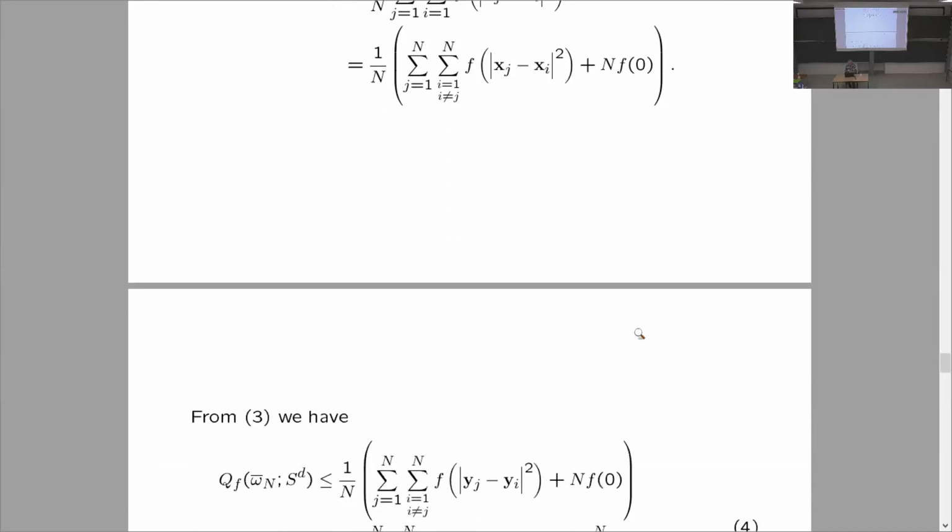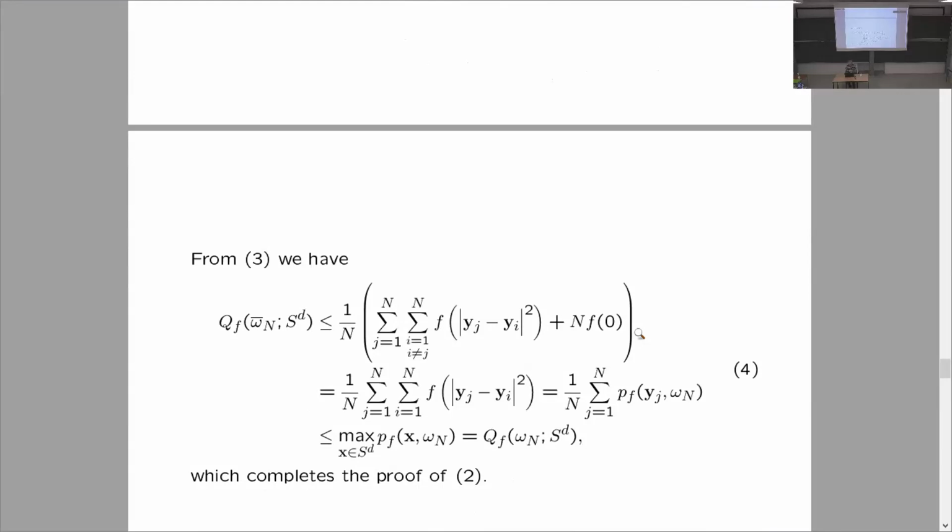And now I apply the result of Cohn-Kumar. So this is less than or equal to 1 over n times the energy of omega n plus n times f of 0. And I put it back. I put n times f of 0 back into the sum. That's the case when i equals j going back into the sum. And now this is